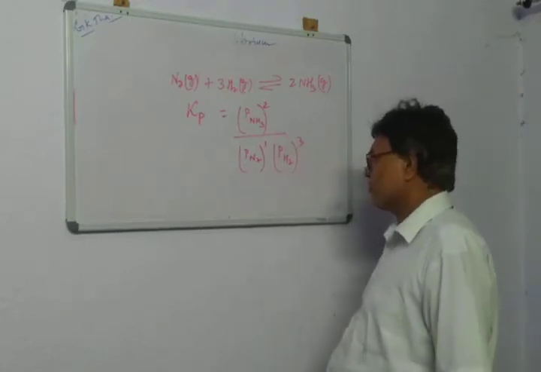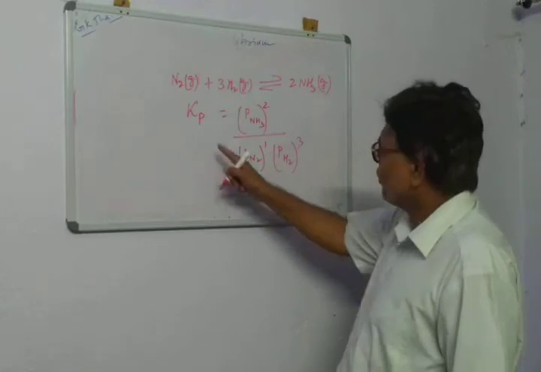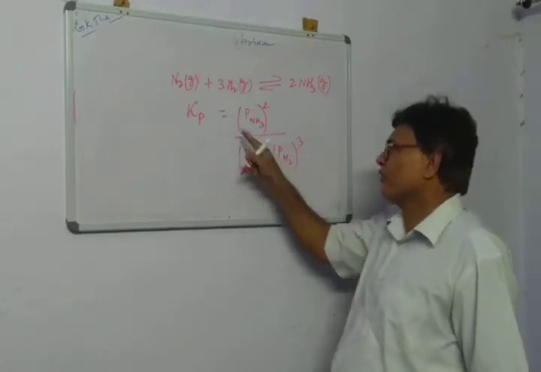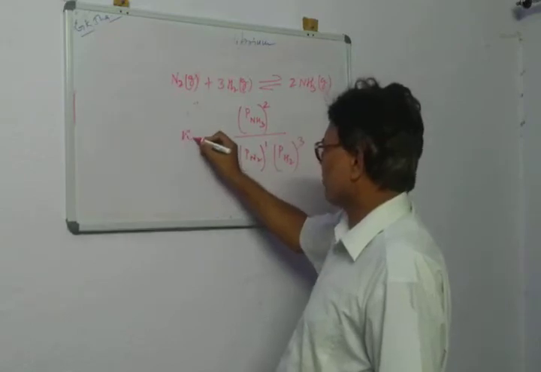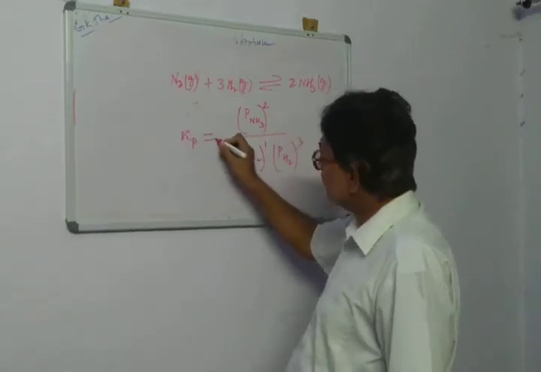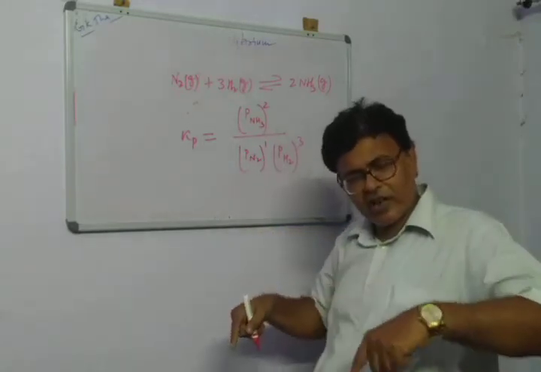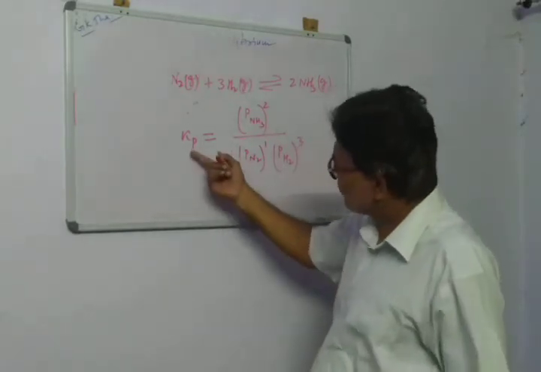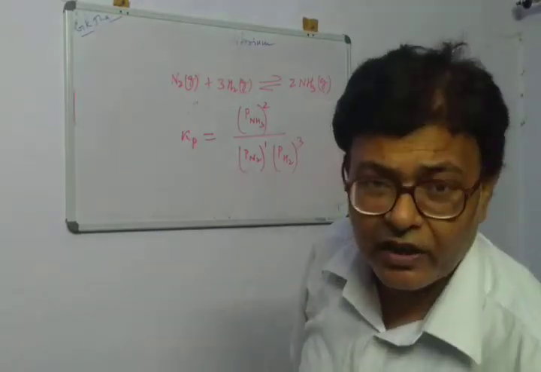This is the expression for what? For the equilibrium constant of this reaction at a particular temperature in terms of the partial pressure of the reactants and products. Therefore this is designated as Kp.